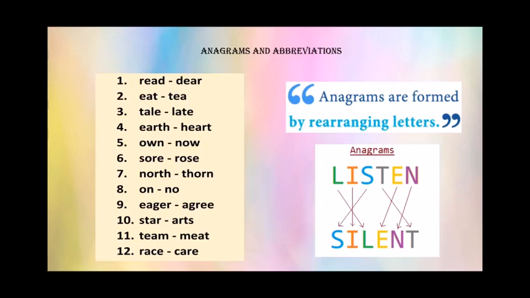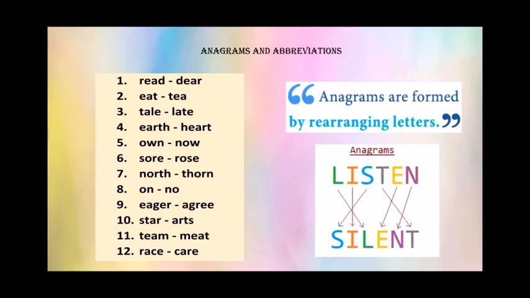Then we have own, which becomes now. Soar, rose. North, thorn. On, no. Eager, agree. Star, arts. Team, meet. Race, care. Now one thing you need to remember in this is that you cannot add more letters to it.